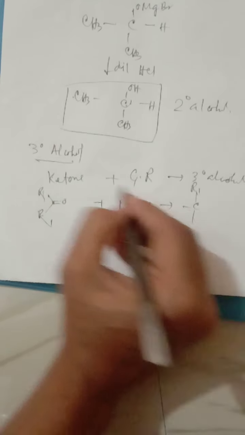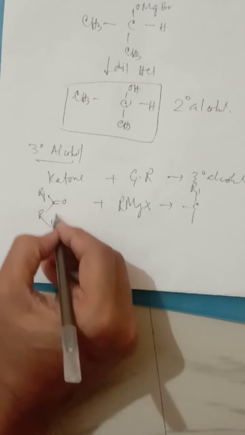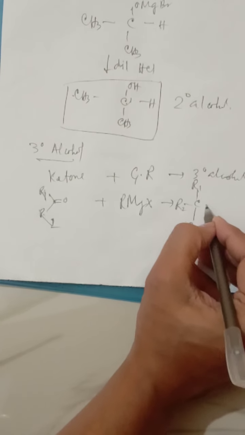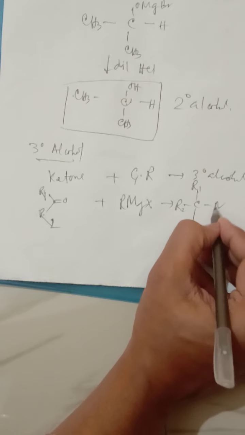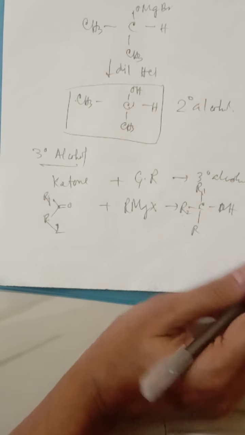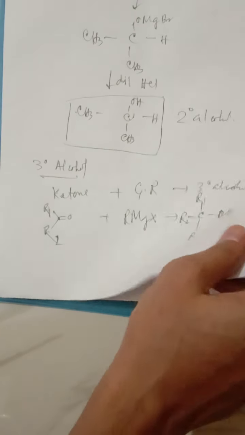That means R1 is there, R1, R2, and this is R, whatever, and it will be OH. So look at here, this carbon is attached with 3 carbon-containing groups. So obviously it's 3-degree alcohol.